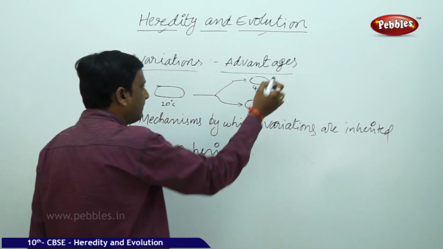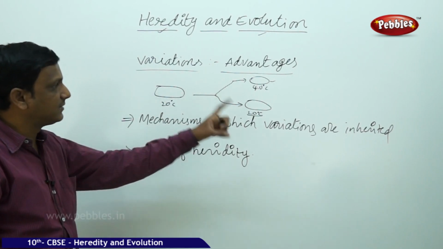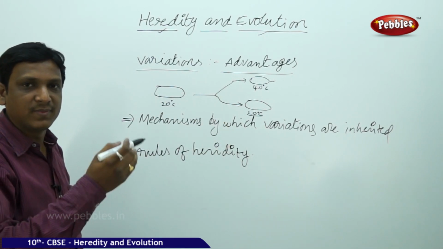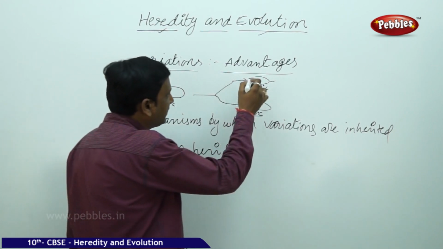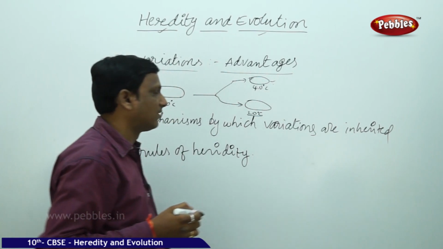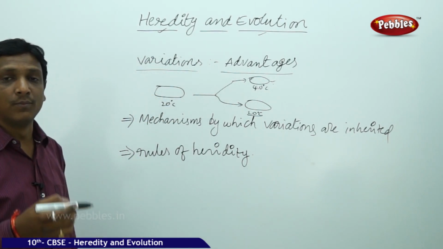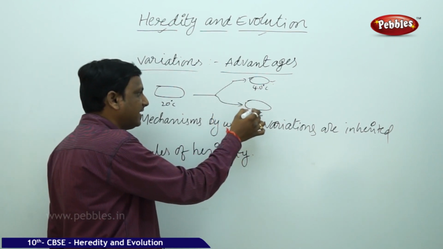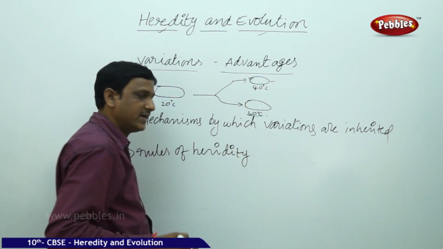This is a variant. Both are of the same species. But while copying DNA, some errors might have occurred, which led to a variation in which this bacteria is able to withstand a temperature of 40 degrees or more. Other members without that variation can withstand only up to 20 degrees Celsius.